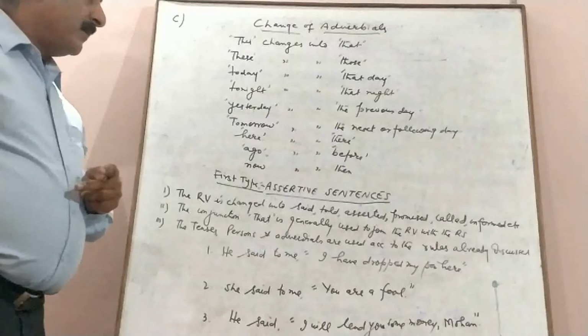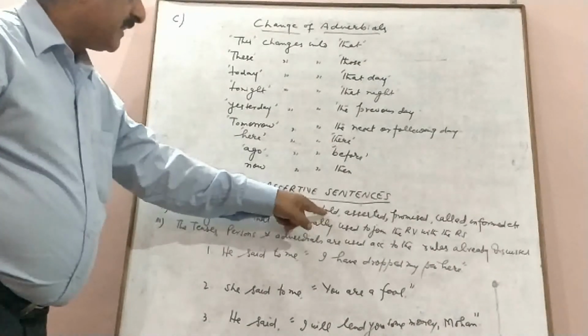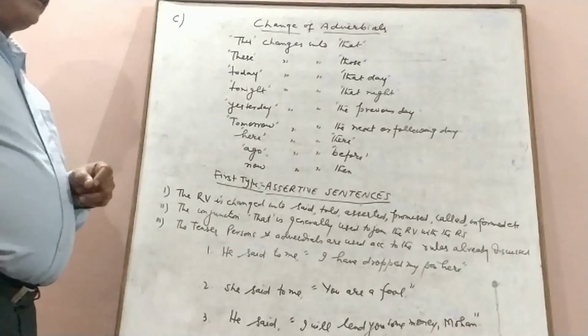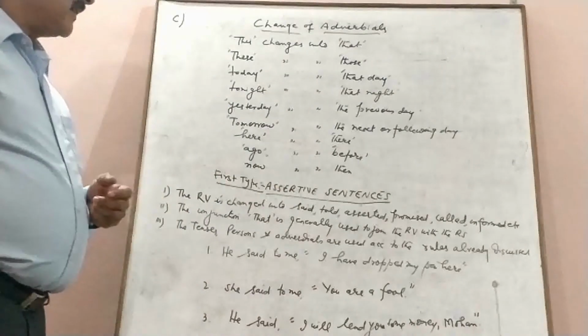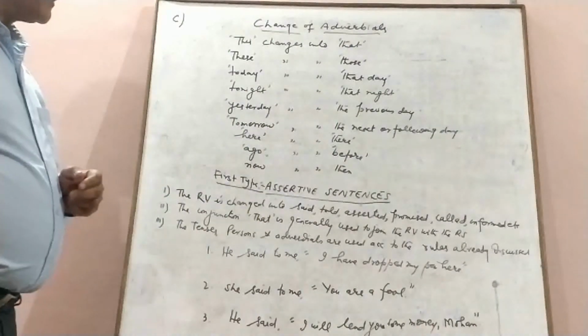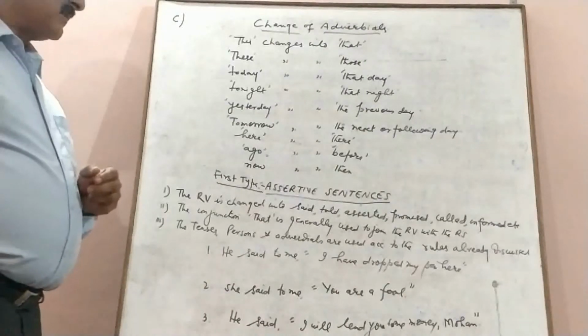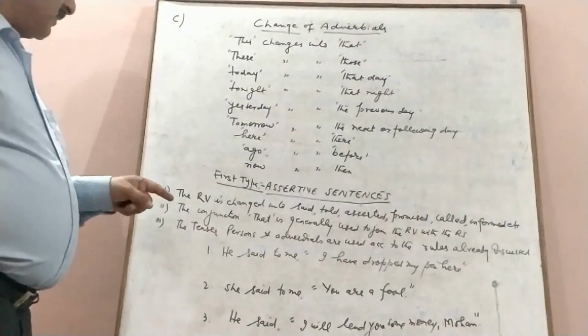I have written these verbs in the past tense because generally we have sentences in the past tense. We can also use say, tell, assert, promise, call, inform if the reporting verb is in the present or future tense.